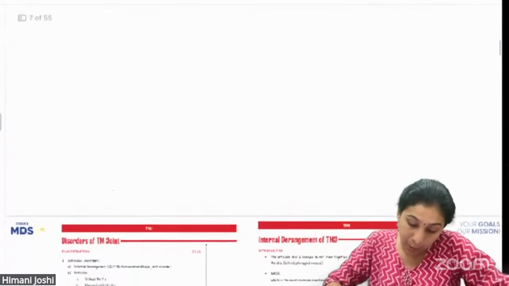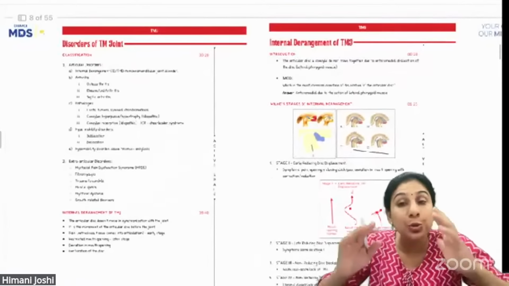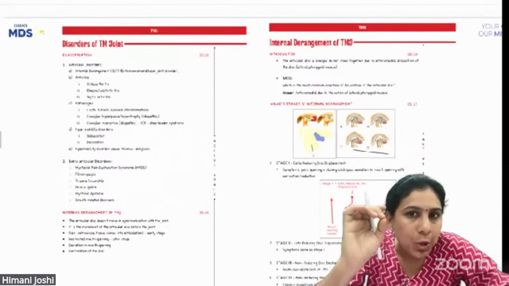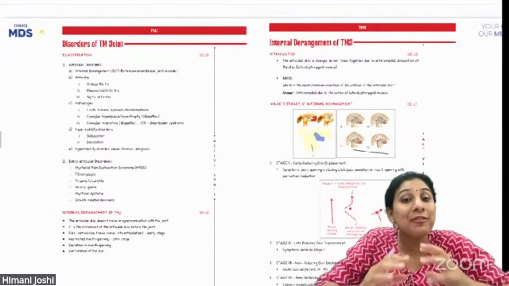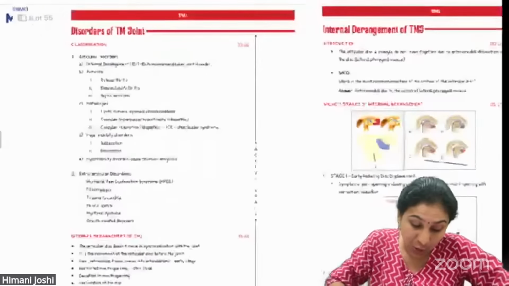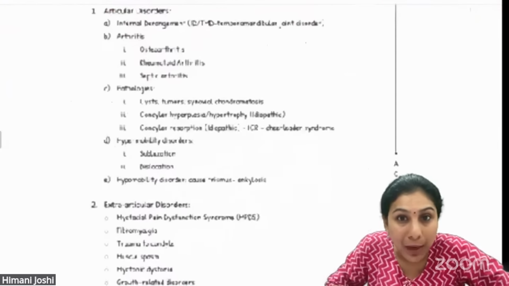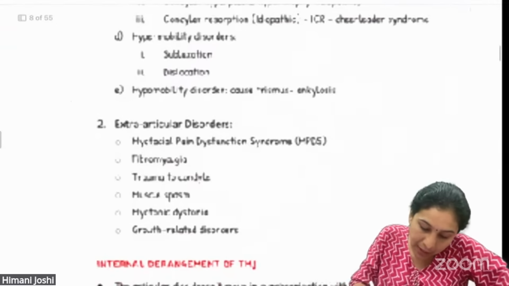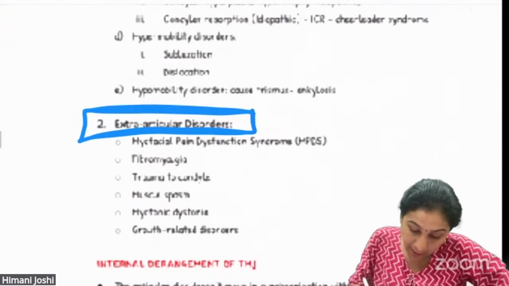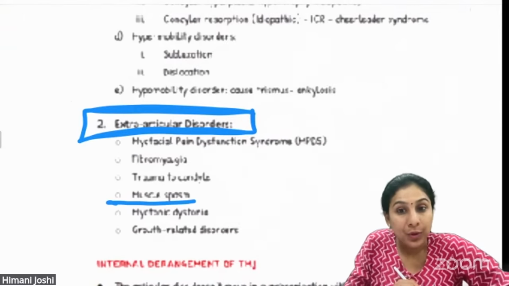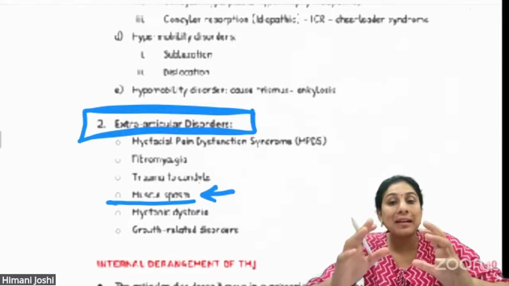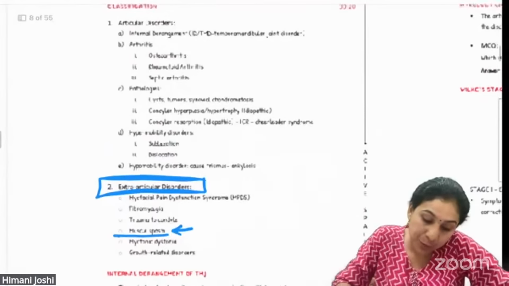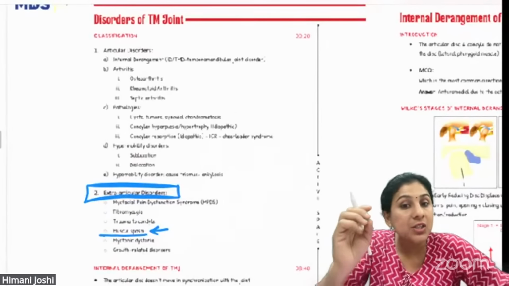Now let me show you some screenshots of the notes where we have taught you exactly this concept in the recorded class, in the live class, and we have given you the notes of the same. So when we discuss the disorders of the temporomandibular joint, for some reason this is a little blurred. The extra articular disorders, when we discuss muscle spasm, muscle spasm is one of the joint disorders which causes trismus.